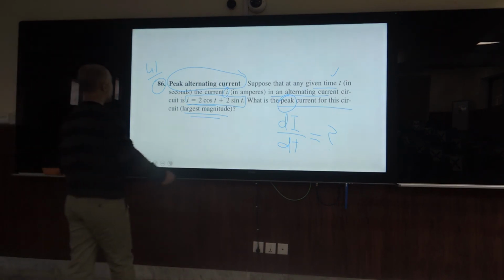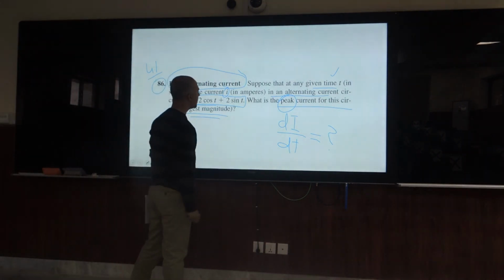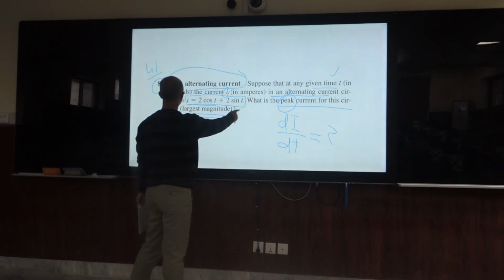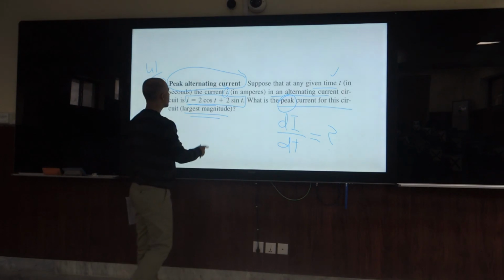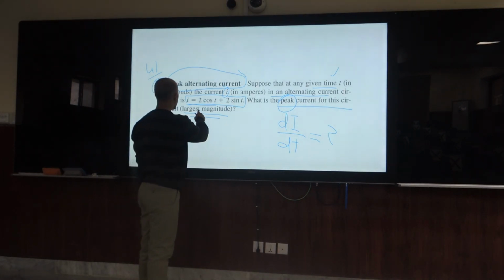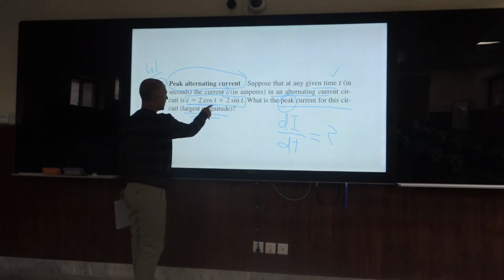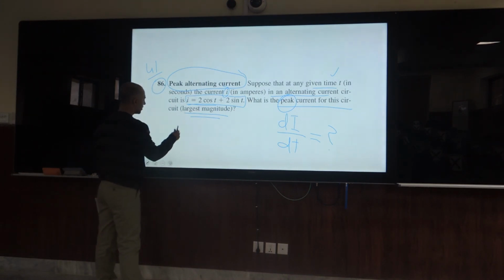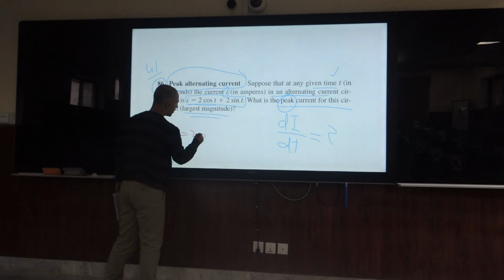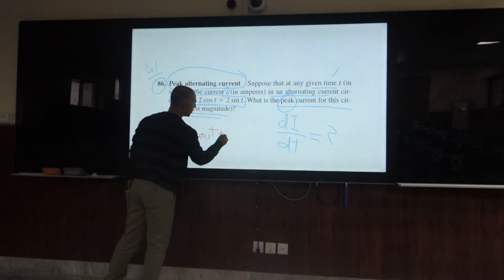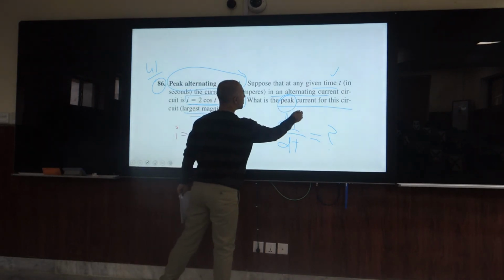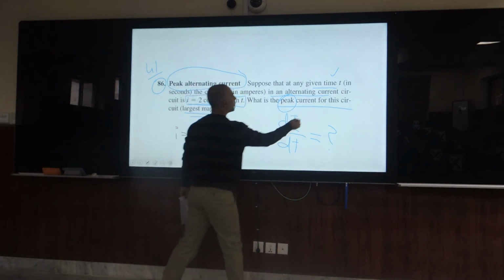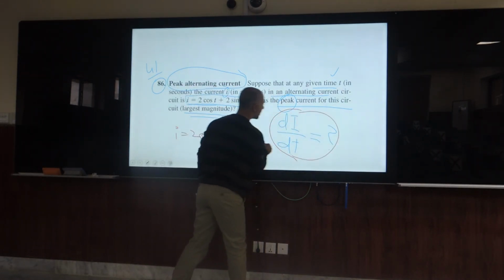We need to determine the current in a circuit, and this is the statement, question number 86, exercise 4.1. In this statement we need to determine the current in a circuit, and the circuit situation is given: I equal to 2 cos t plus 2 sin t. Basically, what is the peak current for this circuit? We need to know this peak current.